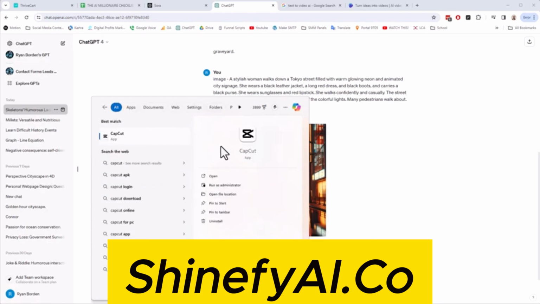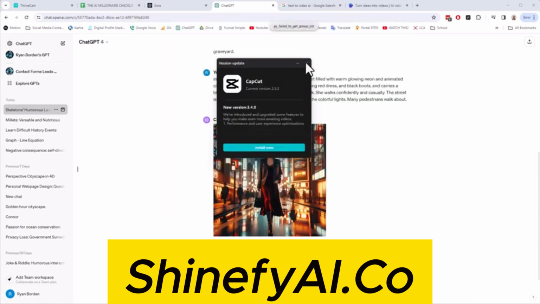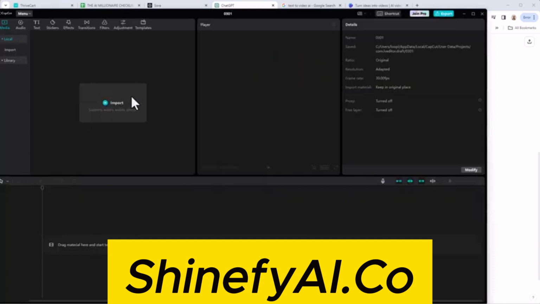And if I get it up, use CapCut and bring these things together. So I can download this image. I can create a new project here in CapCut, and I can import the image here. And then this is a timeline down here. There's other videos on how to do this. This is more than one video in and of itself, so I can't show you everything here, but I would put all the pieces in here, and then I would use keyframes to give them motion.